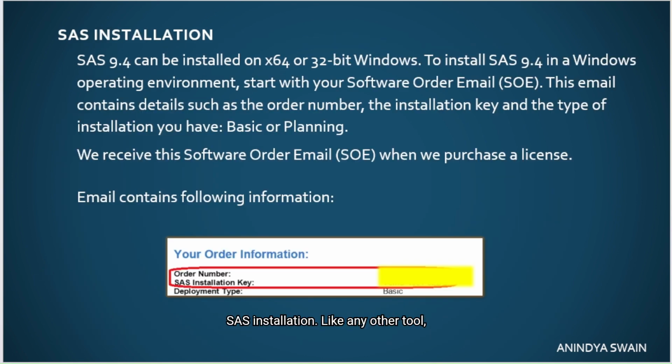And the last point, that is SAS installation. Like any other tool, even in SAS, we can purchase a license for commercial purposes, and it also has a free trial version. When we buy a license from SAS Institute, we would receive a mail called SOE, Software Order Email. This email would contain information like the order number and installation key. Using these two details, we can install SAS into a system. SAS is used in large companies and organizations because it offers dedicated support as we are paying for it. But in the case of the free version of any software, it doesn't happen.